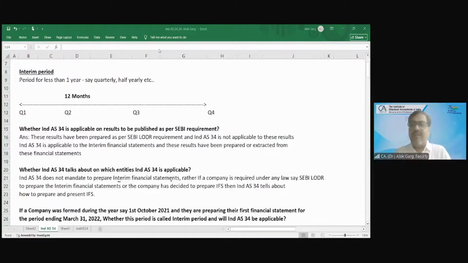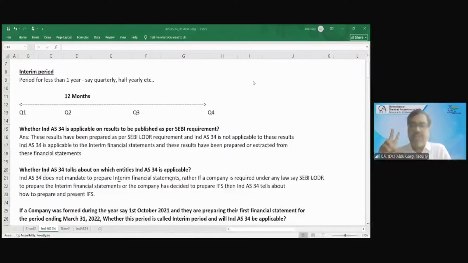Ind AS 1 talks about the preparation and presentation of financial statement for the full year, for the annual period. So Ind AS 1 is applicable to the full-fledged financial statement. Ind AS 34 is applicable to the interim financial statement. If a company is preparing an interim, condensed financial statement, then Ind AS 34 is applicable.